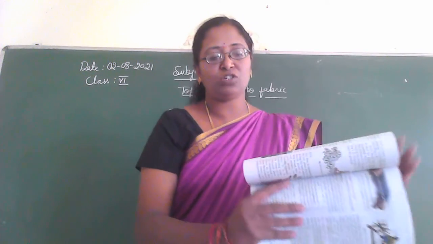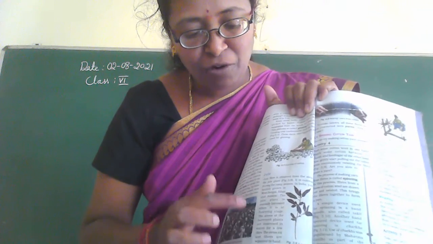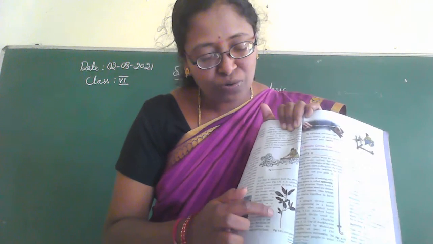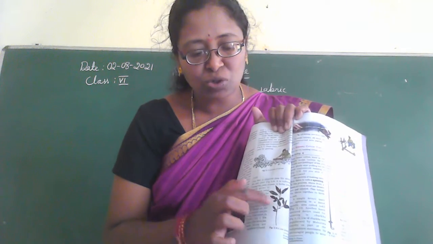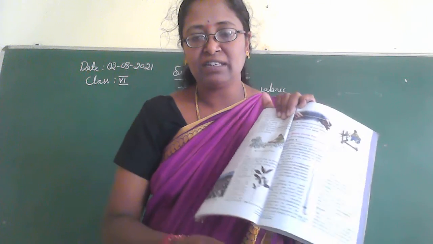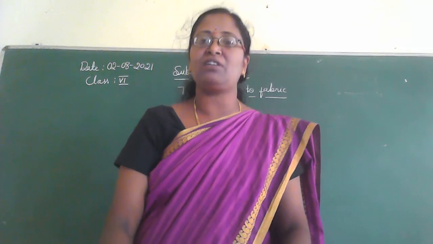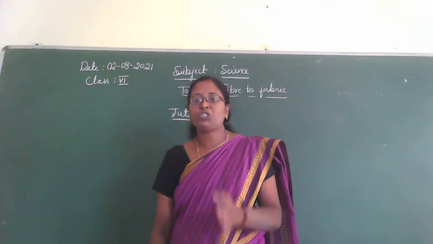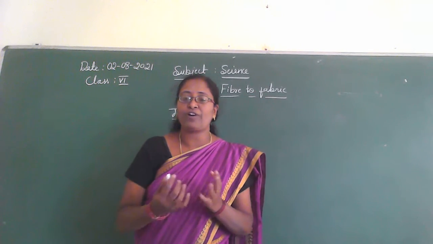See here in your textbook. This is the jute plant. We obtain the fibers from the stem of the jute plant to make the yarn, and in turn the yarn is used to make fabrics or cloths. So children, which part of the plant is used to obtain the jute fibers?